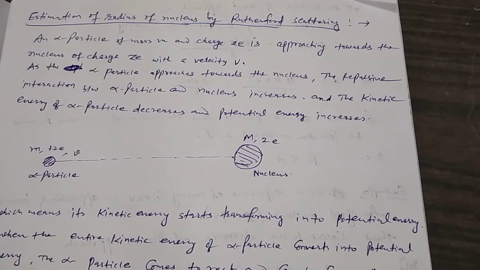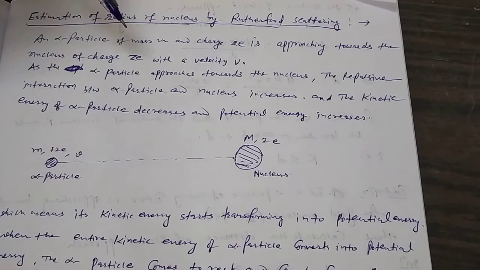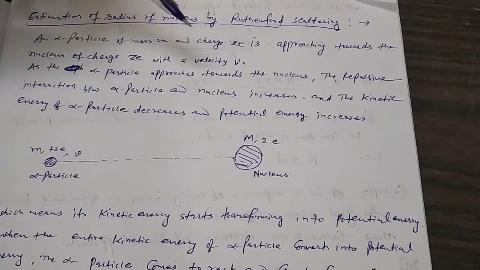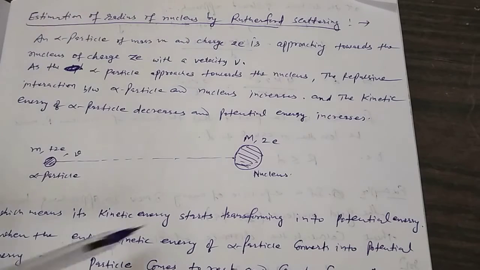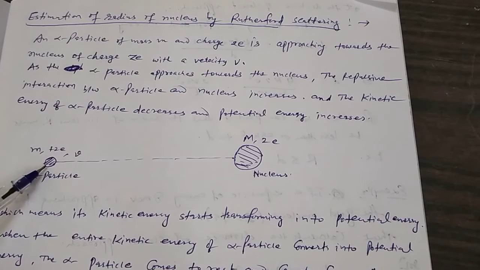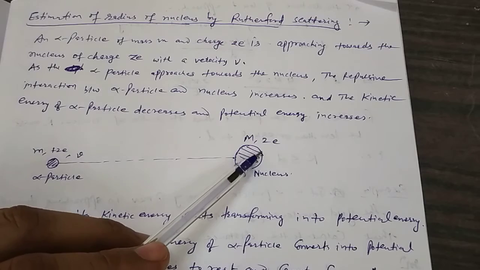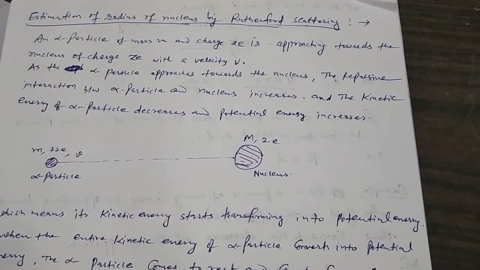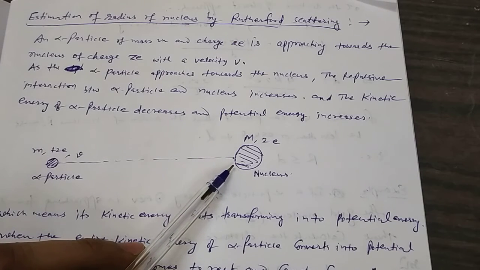For the estimation of radius, let us see this. An alpha particle of mass m and charge 2e is approaching towards the nucleus of charge Ze with velocity v. Here this is the nucleus and this is the approaching alpha particle. The mass of the alpha particle is m and its charge is 2e. The velocity of this alpha particle is v. This is the nucleus, its charge is Ze and its mass is capital M. So this alpha particle is moving towards this nucleus with velocity v.